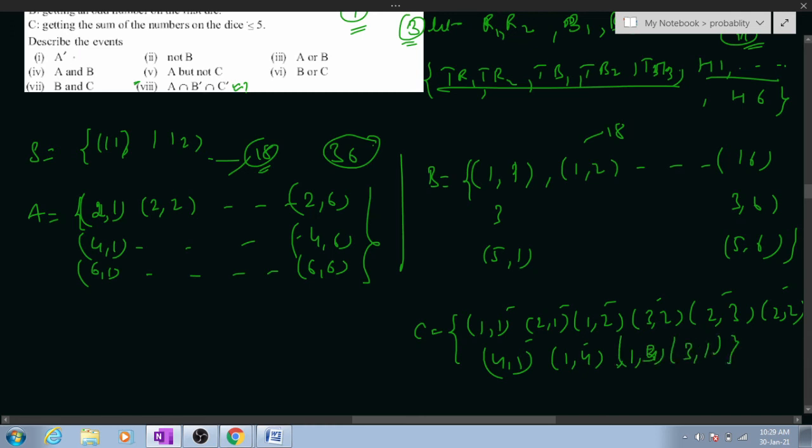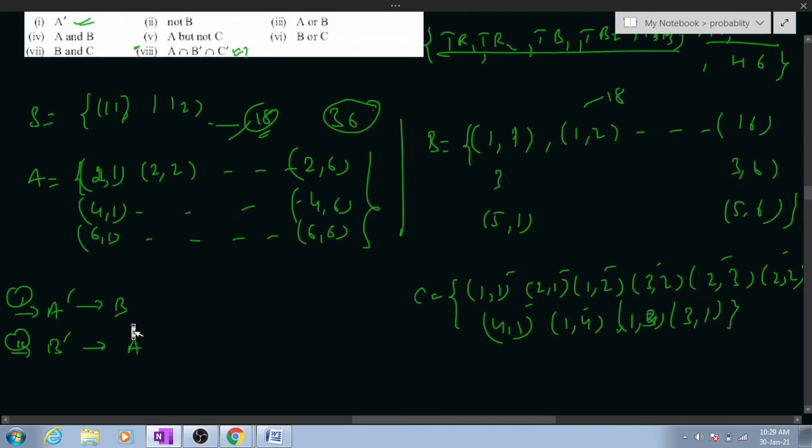Tick. Now A dash will be, I'll just write the answers. A dash will be B. Okay? And not of B, this is the first part. Not of B will be A. Then A and B, the total sample space. Yes or no? A and B, what will it be? Null. A minus C will be, you subtract all the elements of C from A. Yes or no?